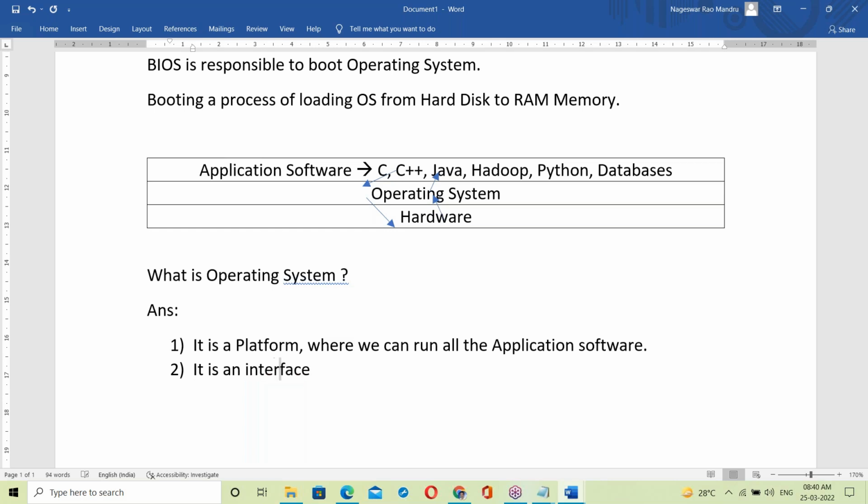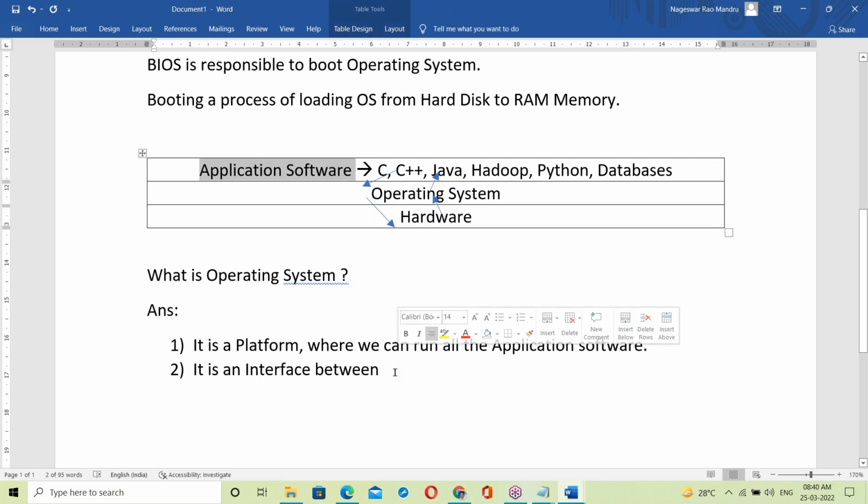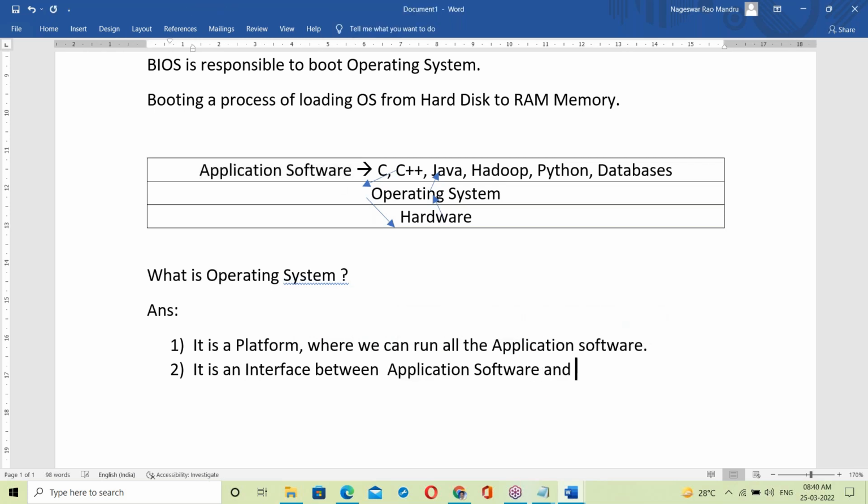It's an interface between the application software layer and the hardware components. So between these two layers, it's an interface.